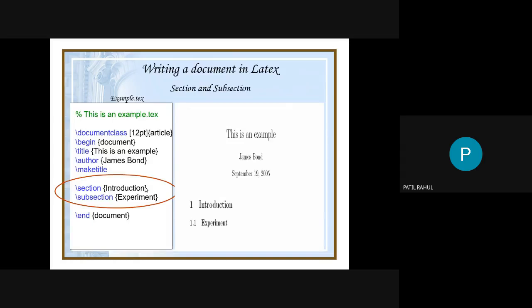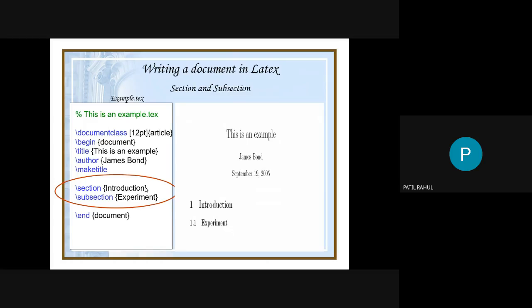Now, if you put sections or subsections in your documents, which command do you use? If you want to prepare a report or a synopsis, there are a number of sections and subsections. So here you use the command slash section introduction, slash subsection experiment. I give all the programs there.